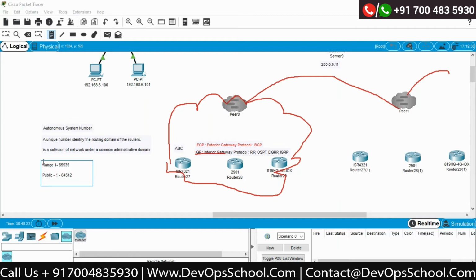These public autonomous system numbers are typically made for service providers. It is a paid option, remember that. It is a paid option like the IP addresses we get, same thing.